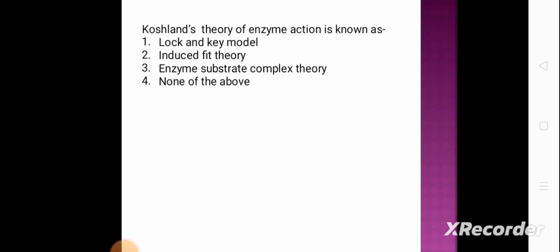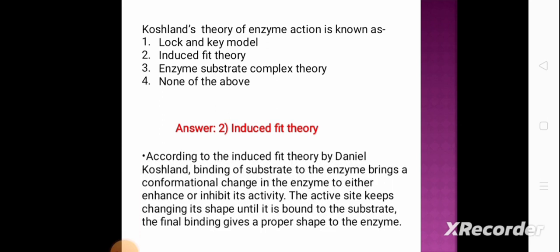Next question. Koshland's theory of enzyme action is known as: option 1, lock and key model; option 2, induced fit theory; option 3, enzyme substrate complex theory; option 4, none of the above. And the correct answer is option 2, that is induced fit theory. Now let's discuss this Koshland theory of enzyme action.